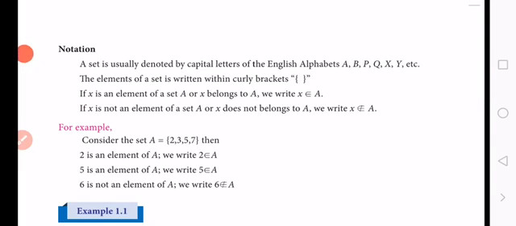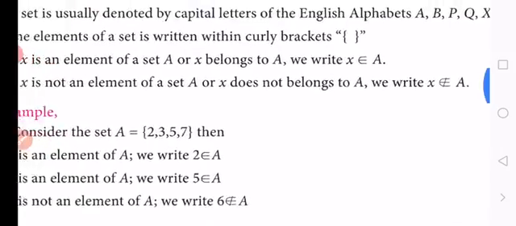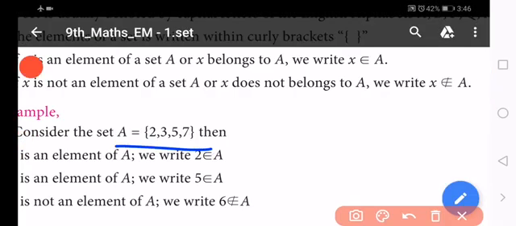For example, consider the set A. This is the method of writing a set. A equal to, A is the name of the set, and within curly brackets there are 4 numbers: 2, 3, 5, 7.